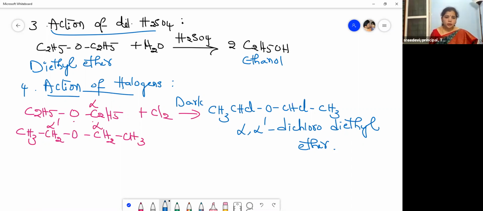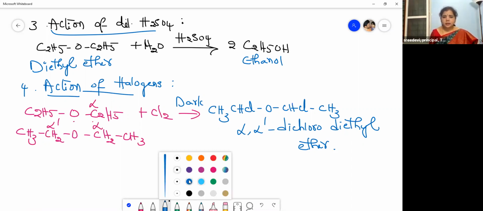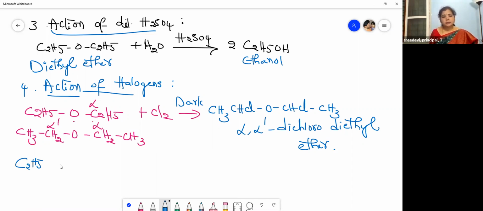So, see, what did I tell you? This reaction takes place in dark, isn't it? Now, let us see what happens when it takes place in the presence of sunlight. So, diethyl ether, when treated with halogens, that is chlorine, in the presence of sunlight, what happens? All the hydrogens are replaced with chlorine. Simple.